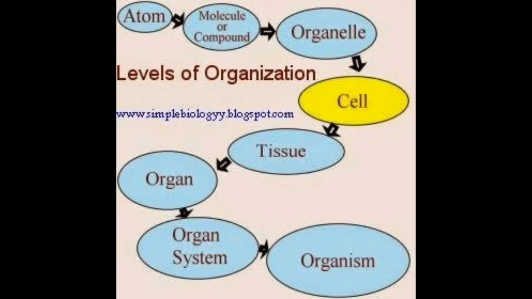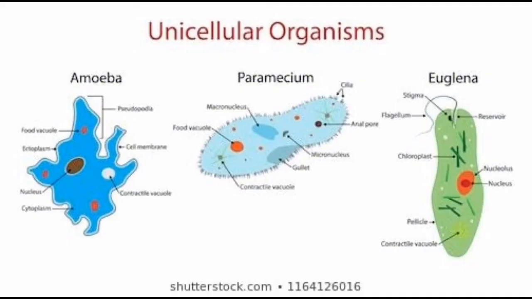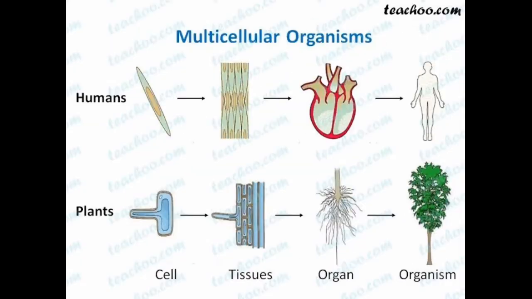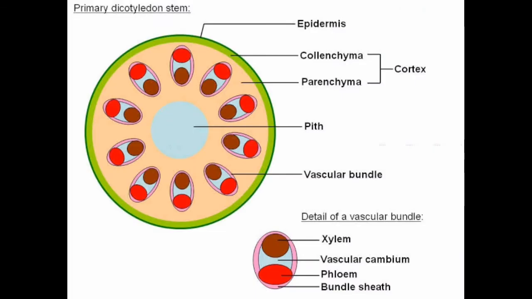So in the levels of organization, the smallest unit is cell, then tissue combined to form organ, combined to form organ system, and in the last it forms organism. See, this is the example of unicellular organism which has only one single cell: amoeba, paramecium, euglena. And this is the example of multicellular organism, that is human and plants. Children, tissues of plants are called plant tissue and those of animals are called animal tissue. In today's video we are going to learn about plant cells and plant tissue.